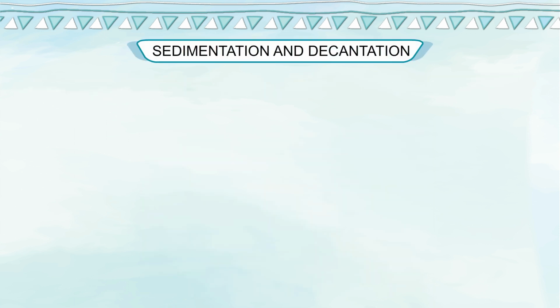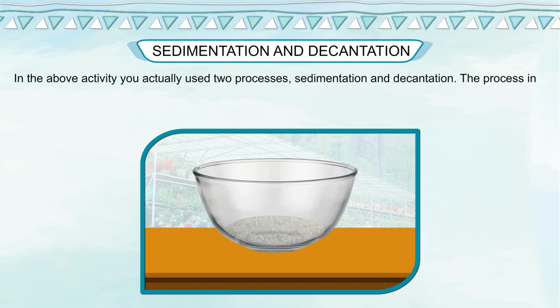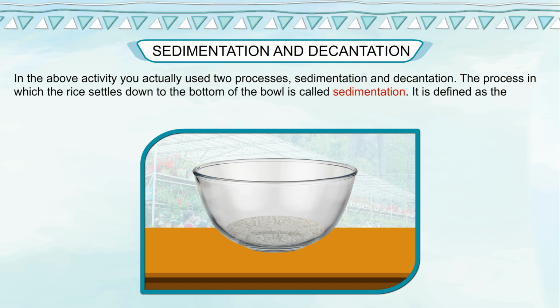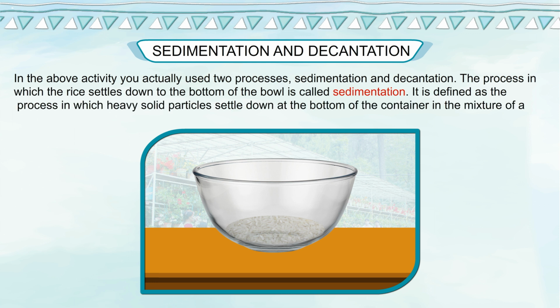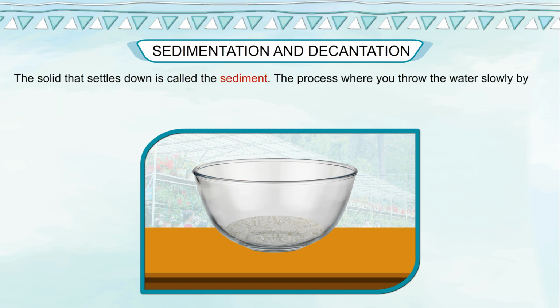Sedimentation and decantation. In the above activity, you actually used two processes, sedimentation and decantation. The process in which the rice settles down to the bottom of the bowl is called sedimentation. It is defined as the process in which heavy solid particles settle down at the bottom of the container in the mixture of a solid and a liquid. The solid that settles down is called the sediment.